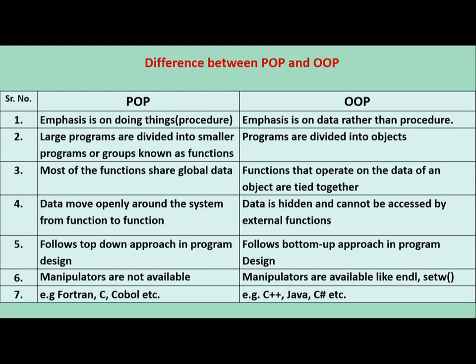Next point, basically POP languages do not support manipulators, so manipulators are not available. In OOP, it supports manipulators. So manipulators are available, like endl, setw, and many more. Last point, programming languages of POP are Fortran, C, COBOL, etc. And programming languages of OOP are C++, Java, C# (C sharp), and many more.